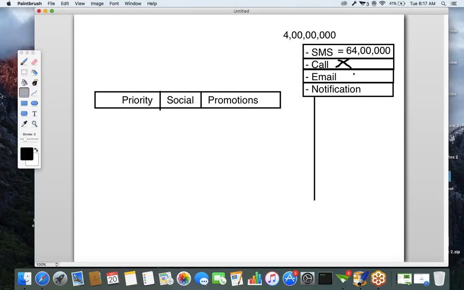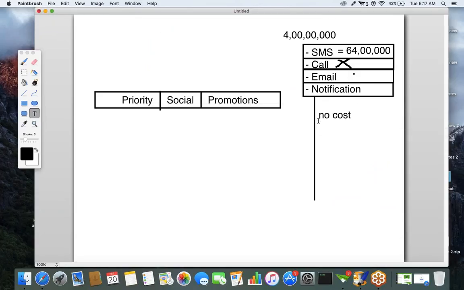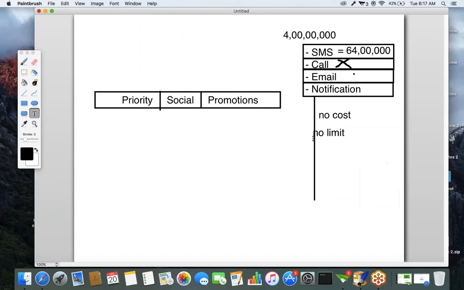The advantage of this notification concept: the first advantage is no cost. You don't need to pay any money for sending the notification or for using this notification service. The second advantage is no limit. If you have 1 crore contacts, 2 crore contacts, 200 crore contacts, 2000 crore contacts also, we can send. There is basically no limit. We can send notifications to n number of devices.